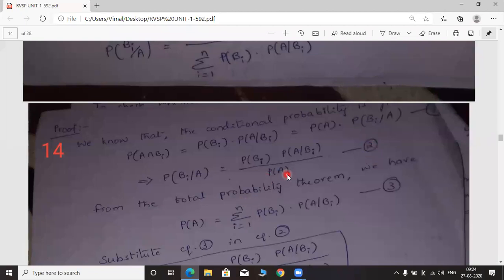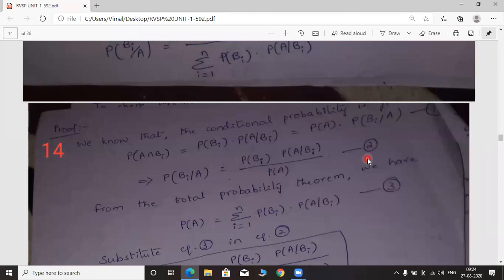Okay. So from the total probability theorem, this denominator can be written like this, isn't it? This is also already proved. According to the total probability theorem, we write P of A is equal to sigma i equals 1 to n P of Bi, P of A given Bi. This statement is already proved. So let this be equation number 3.